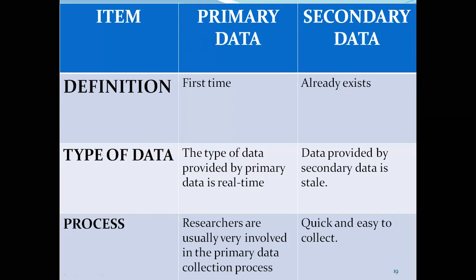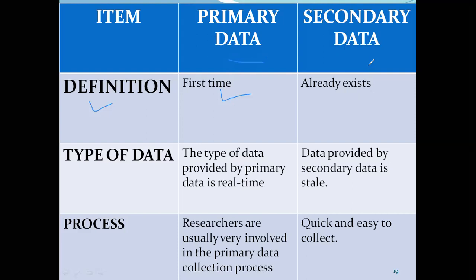If you look at the definition, the first time whatever information is gathered, it will become a primary data source, whereas secondary data means the data which is already existing and which we are using for our purpose, for our benefit. That is secondary data. So let us take, for example, census. Every 10 years, the central government collects population data, that is primary data for the government.